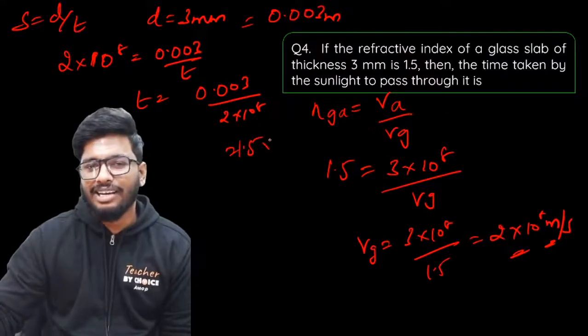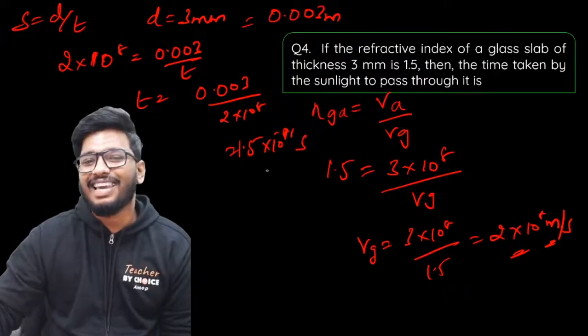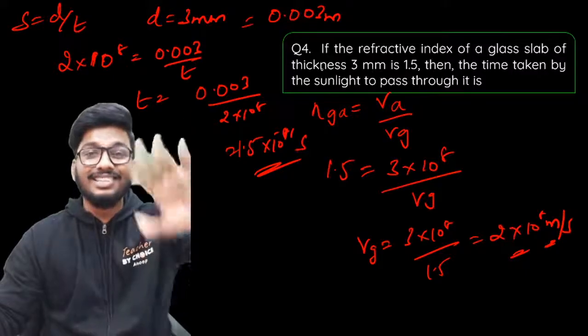1.5 into 10 to the power of minus 11. I'm not going to do the calculation because I'll go wrong for sure. So minus 11 seconds would be the answer. That's all right. So you have to just convert.